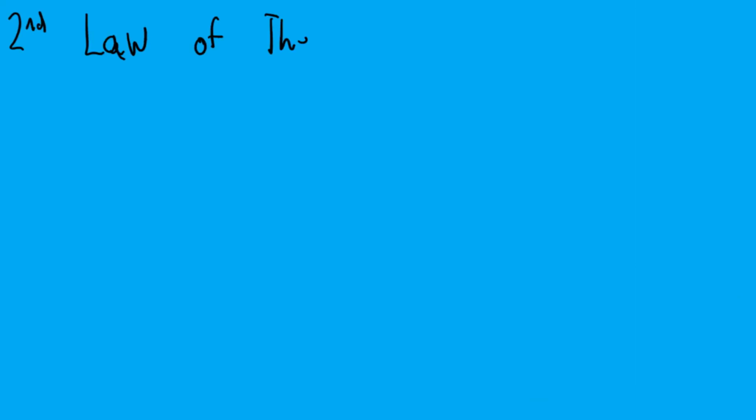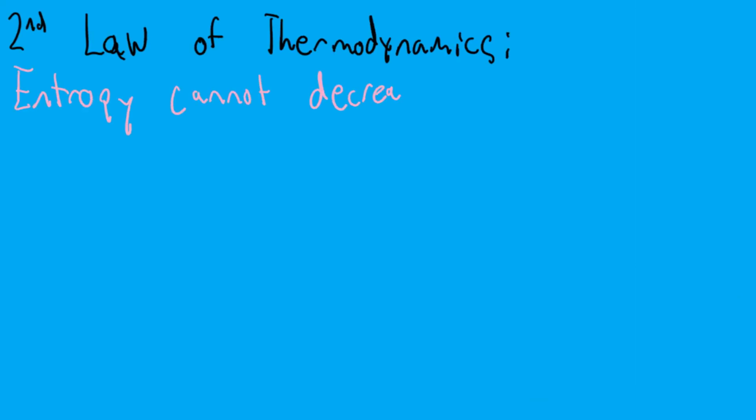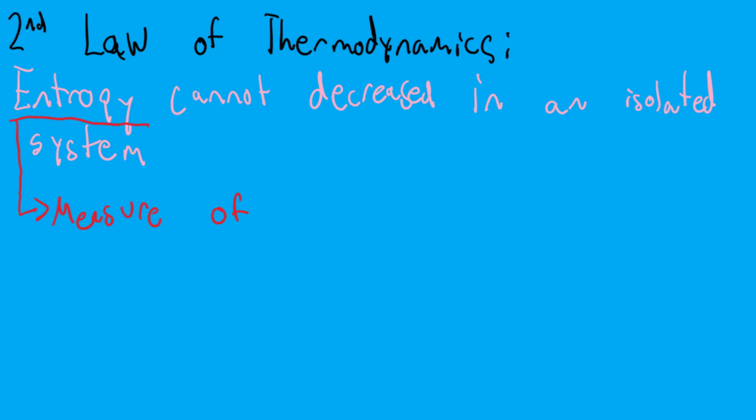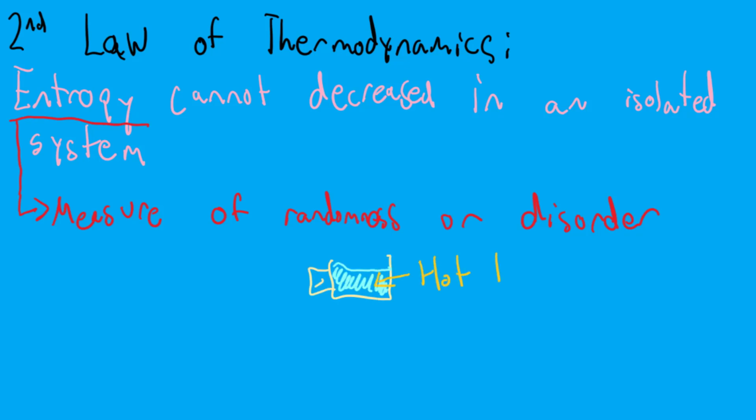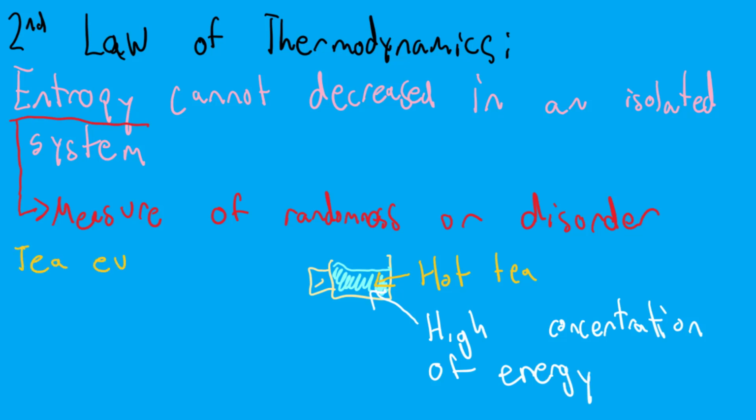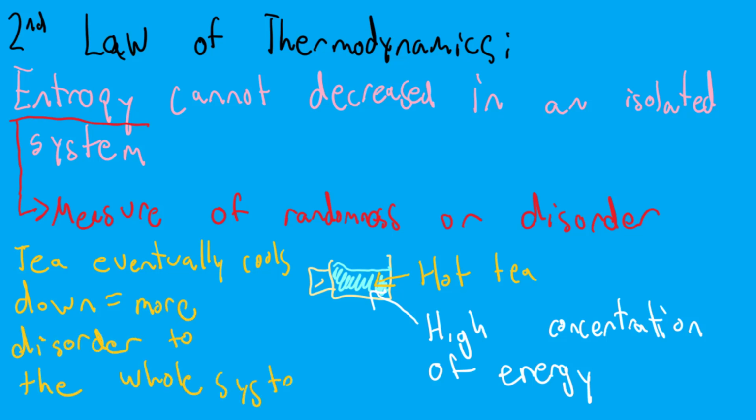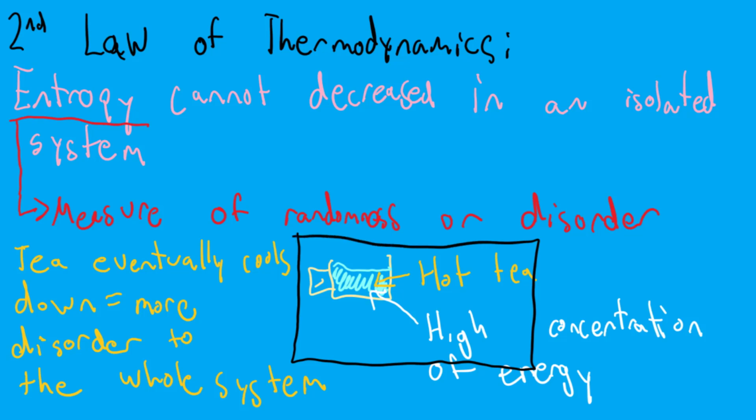The second law of thermodynamics says entropy cannot decrease in an isolated system. We can essentially think of entropy as a measure of randomness or disorder. Let's look back at our hot tea example. It has this high concentration of energy, but as it cools down, the surroundings and the tea included go to this more disordered state. So the whole system goes to a more disordered state, confirming that entropy cannot decrease in an isolated system.